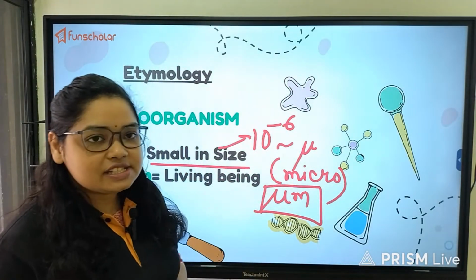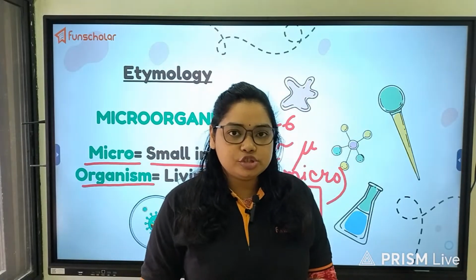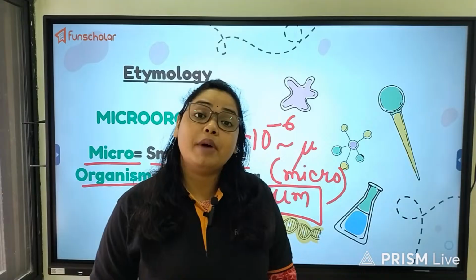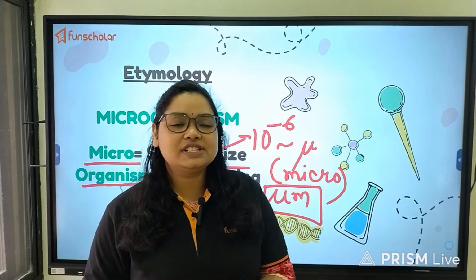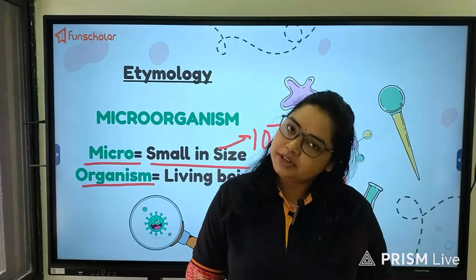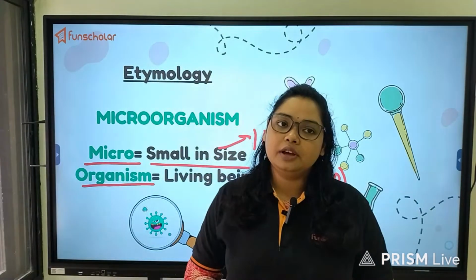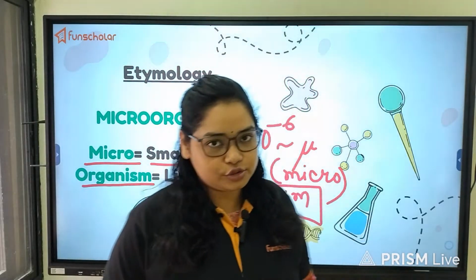So microorganisms are those organisms which cannot be visualized by naked eyes. We need the help of a microscope, and from there also some people believe that the term microorganism has been derived, that these organisms are not visible by naked eyes but with the help of a microscope only.